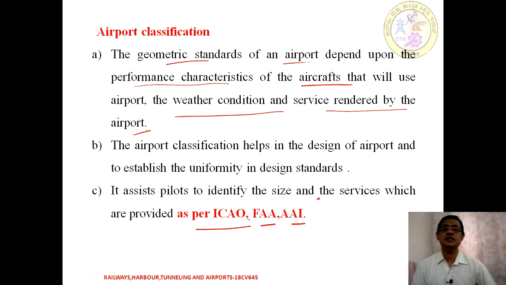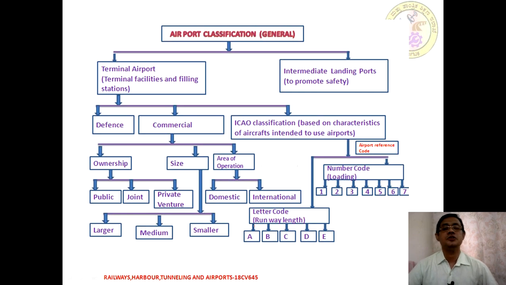So these are going to be the classification criteria. Apart from that, these classifications are going to be helpful in designing and also in having uniformity with respect to standards. This is a flow chart from which we can have different classifications of airports, with respect to the ICAO.